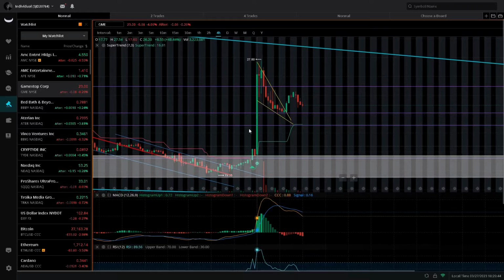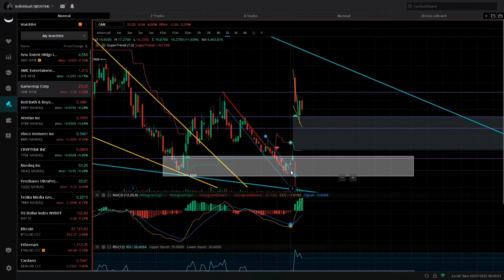But guys, we also have on GME, we have the breakout of the falling wedge, which is a bullish continuation pattern. So you guys can see this is a bullish continuation to the upside. We also have the super trend looking extremely bullish. So this is something I'm looking at for GME because we have that buy signal on the 4-hour time frame, and on the daily time frame we have that buy signal. So things are looking bullish for GME.